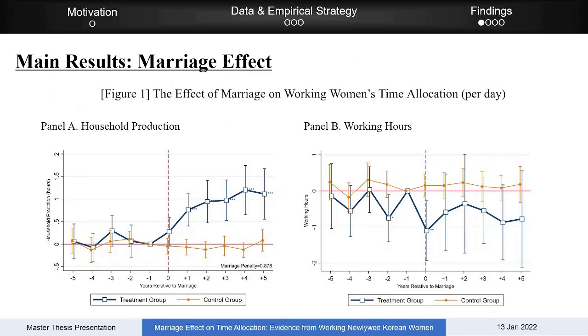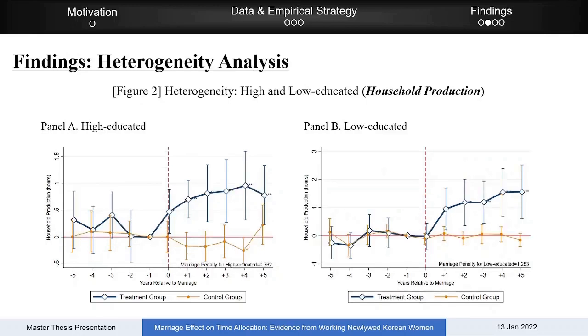So, first, I will walk you through the main results. We can see an increasing trend in treatment groups for household production of approximately 15 minutes per day. On the other hand, in panel B, working hours have not been affected by marriage.